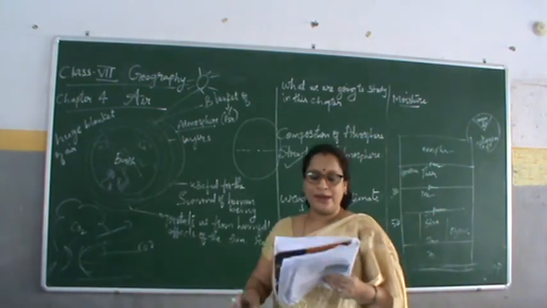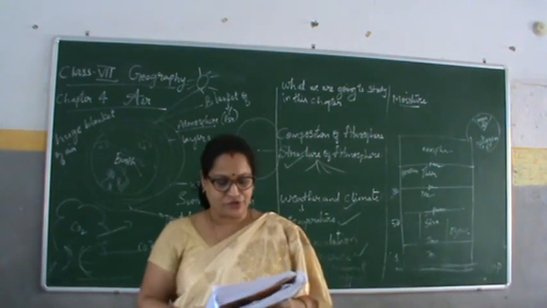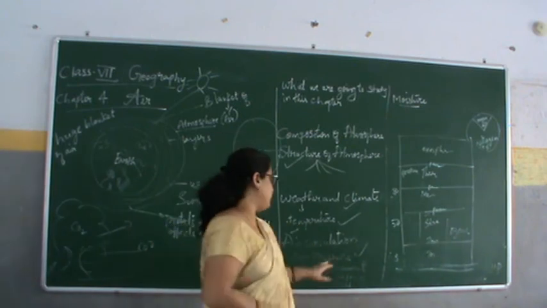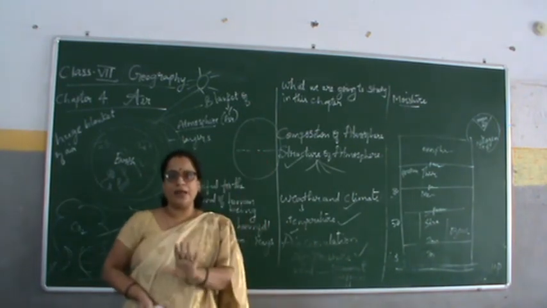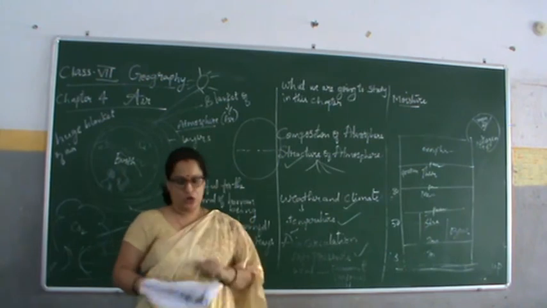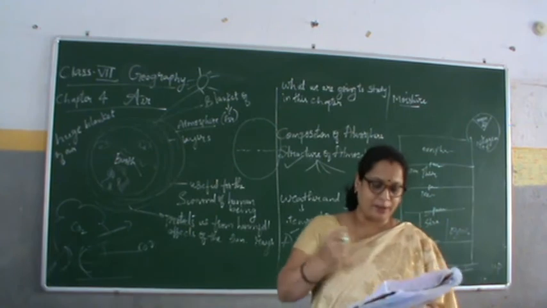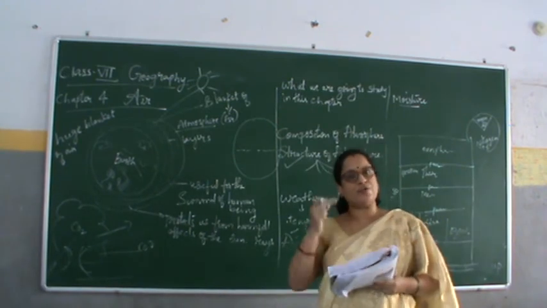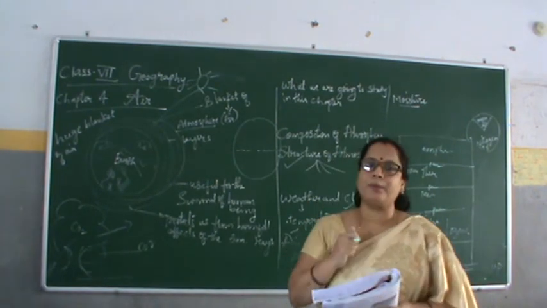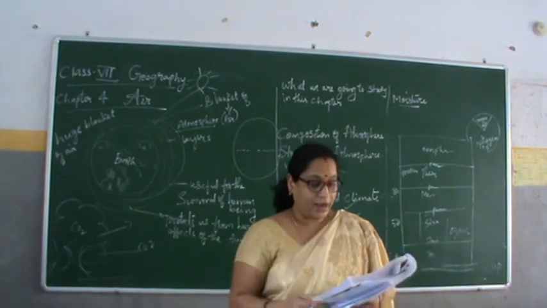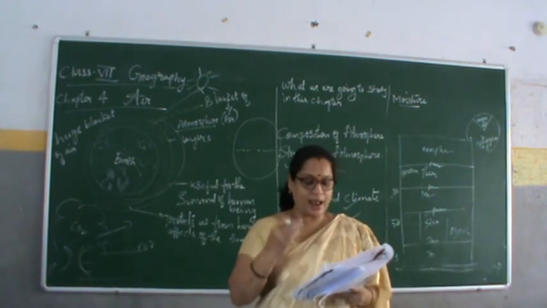Wind is the movement of air from a high pressure area to a low pressure area. There are three types of wind: permanent winds, seasonal winds and local winds. First we go to permanent winds. What are permanent winds? The trade winds, westerlies and easterlies.